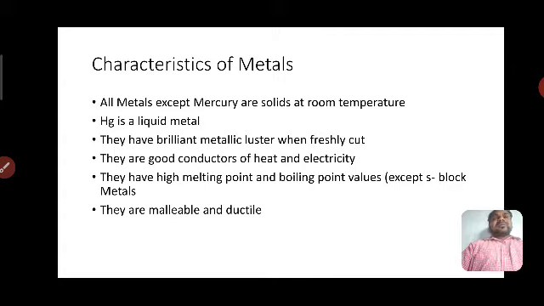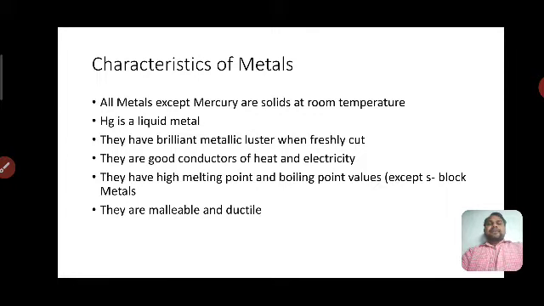So almost all metals pass current and heat through them. That's why metals are called conductors of heat and electricity.